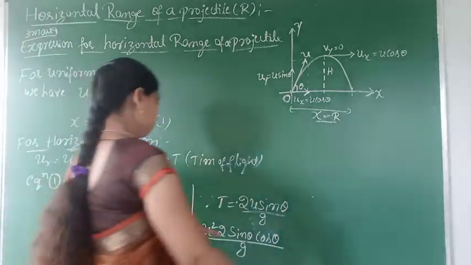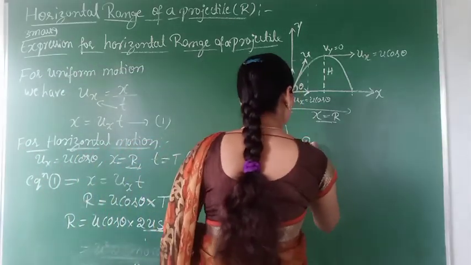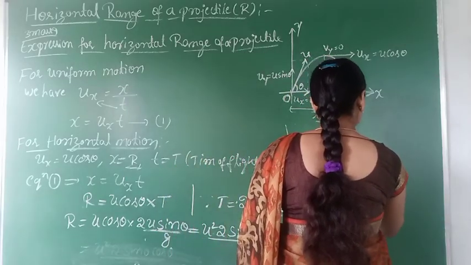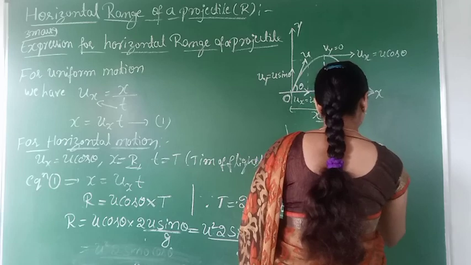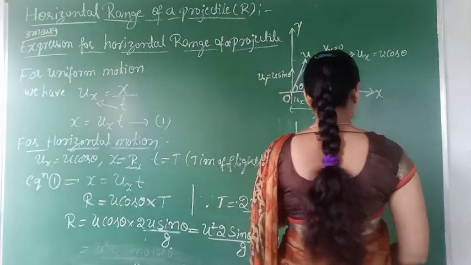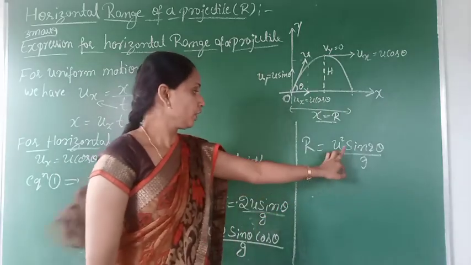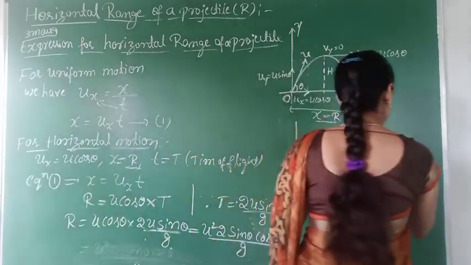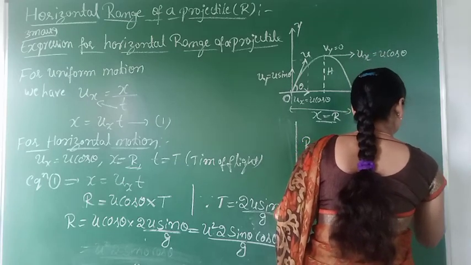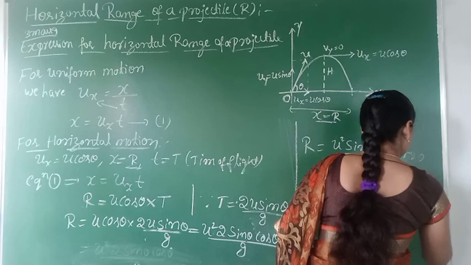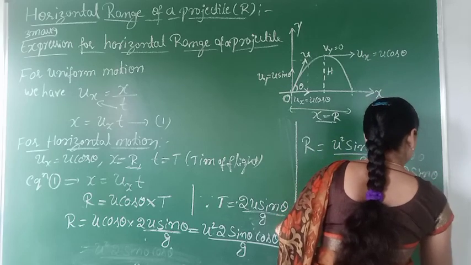Clear? So here r is equal to u square sin 2 theta by g. So r is equal to u square sin 2 theta divided by g, because sin 2 theta is nothing but 2 sin theta into cos theta.